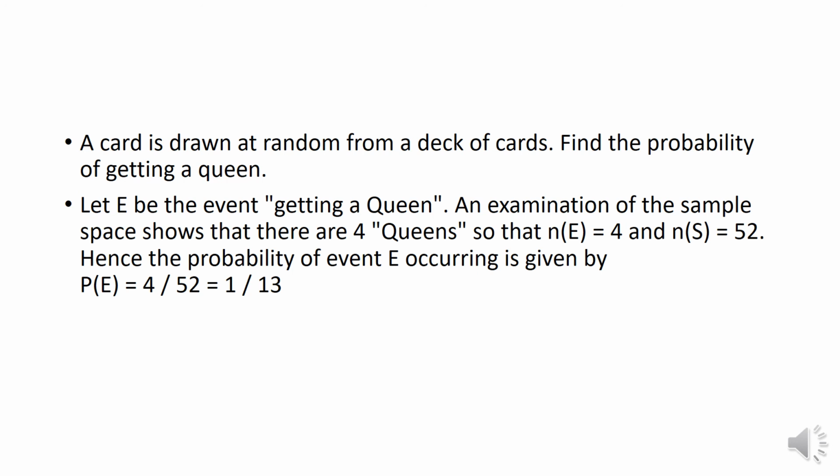So there are 4 queens. The favorable number of events is 4 and the total number of exhaustive events is 52, that is the sample space. So the probability of getting a queen is 4 by 52, or simplifying it, 1 by 13.